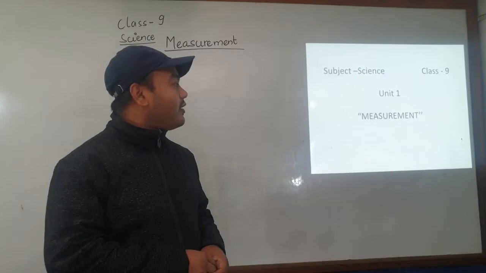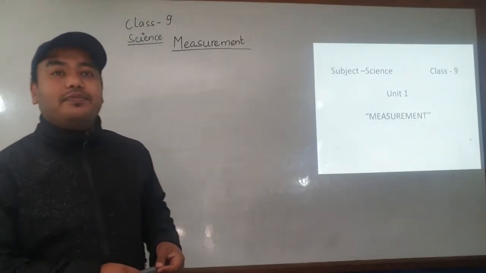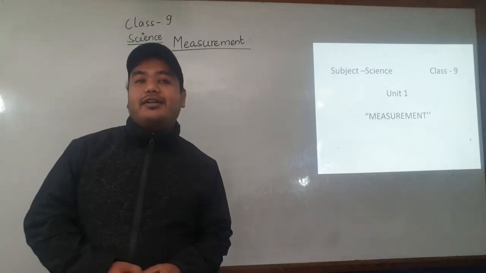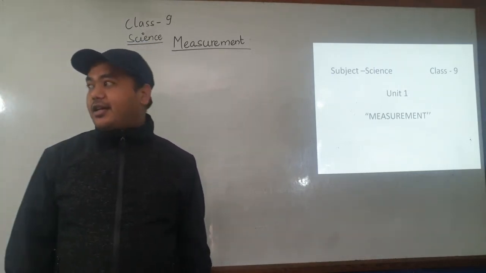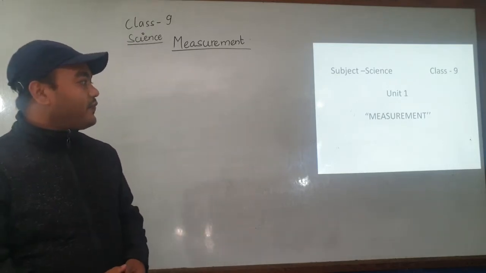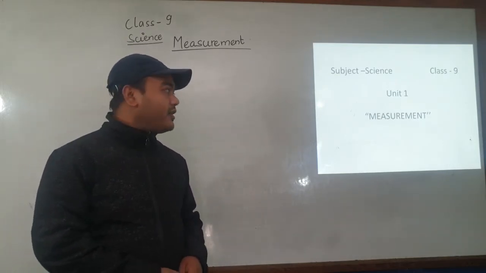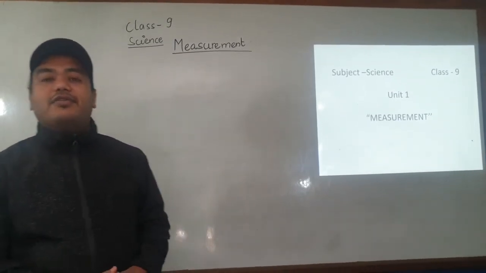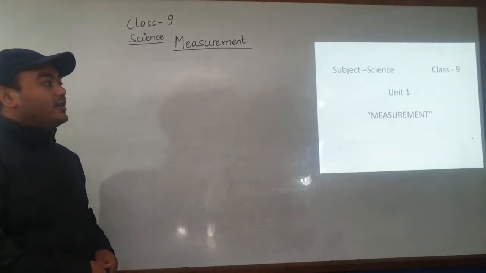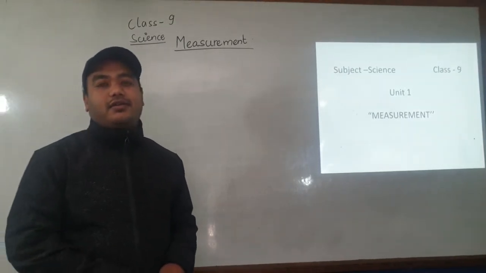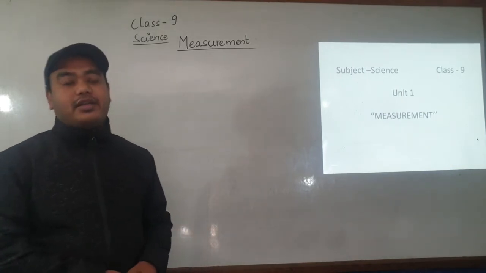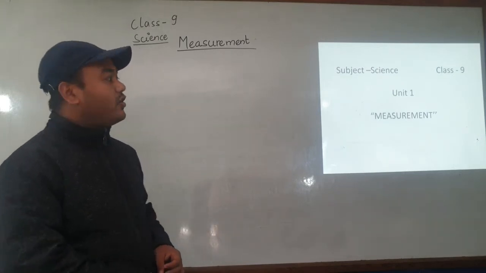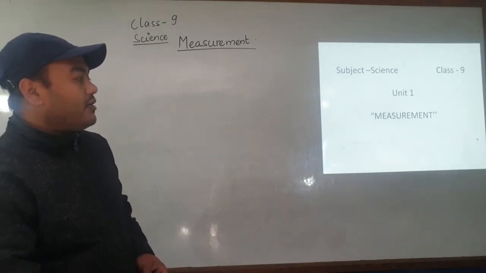The topic of science, unit 1, is measurement. This topic is totally a revision class of what you have studied in class 8, 7, and just continuing on that. This is one of the basic chapters of physics. We observe various physical phenomena, but without quantitative analysis it would be quite inconvenient. So for the quantitative analysis of physical phenomena, we study measurement.